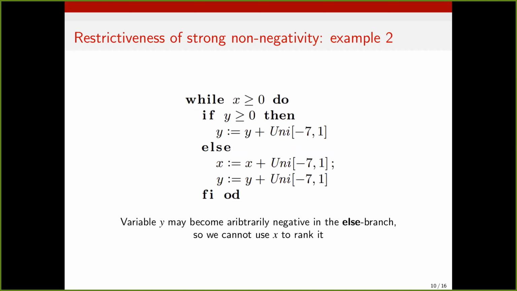Now, our second example does not involve unbounded support probability distributions. It's a single loop which is executed as long as x is non-negative. In every loop iteration, if y is non-negative as well, we take the if branch which decrements y in expectation by sampling the decrement from this uniform distribution. In the else branch, we decrement both x and y in expectation. And again, in order to rank the if branch, we would need an expression which involves a strictly positive multiple of y. However, the else branch can make this expression arbitrarily negative. Therefore, due to strong non-negativity, this program does not admit a linear Lex RSM.